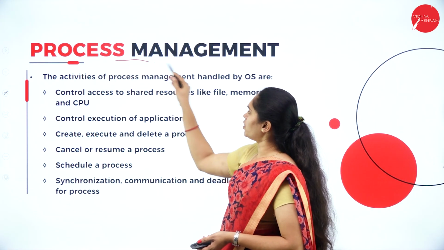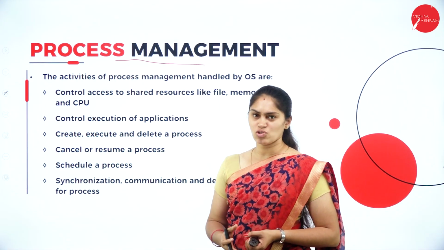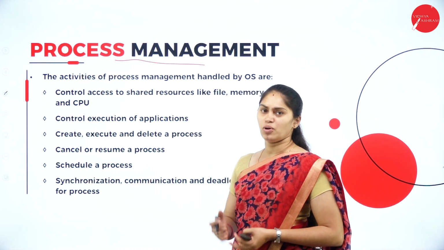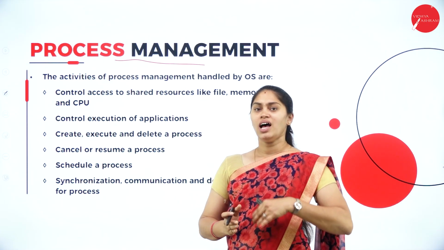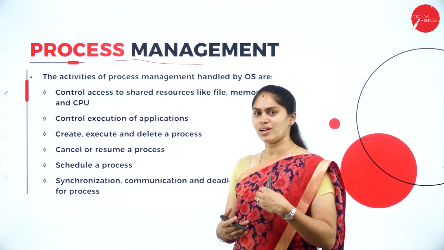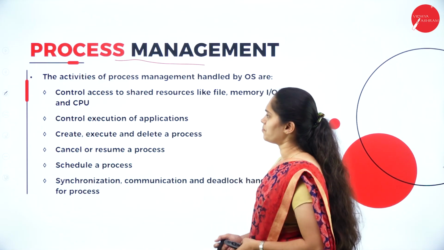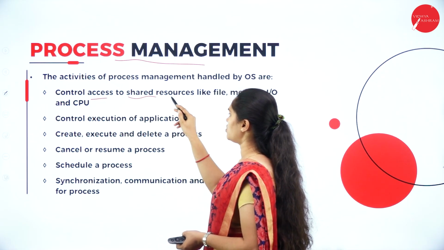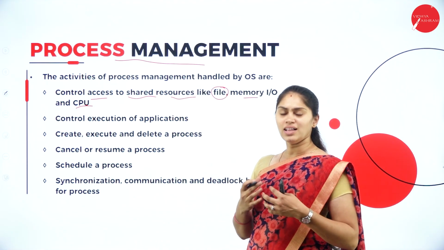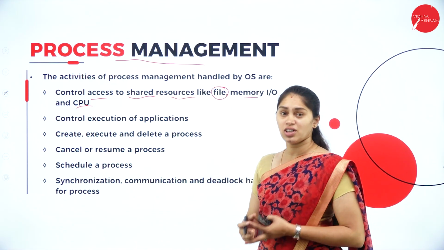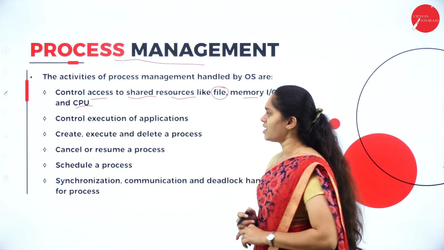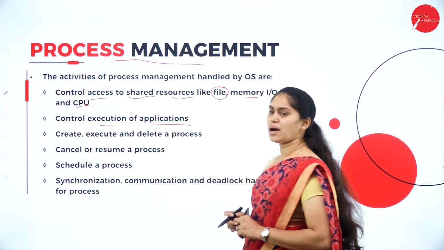Next, what we have is process management. A program which is in execution is called a process. The management of this process is also going to be very important. Playing a music, pausing it, double tap, fast forwarding, all those are processes, where the program which is in execution is a process. Then here, it is going to control access to shared resources like file, memory, input, output, and CPU. So all the processes done by the different components of a computer are going to be controlled and managed by this OS, and then control the execution of applications.